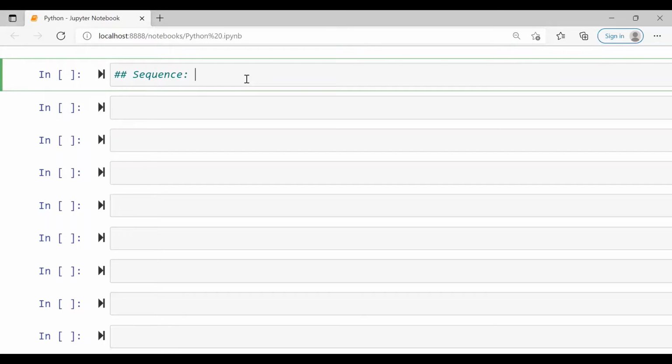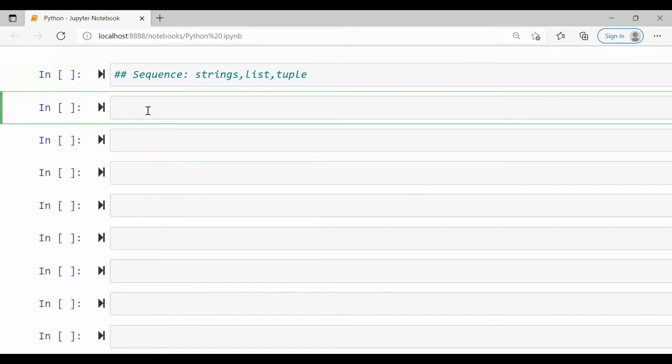So it provides three types: strings, lists, and tuple. The first one in the sequence data type is a string.